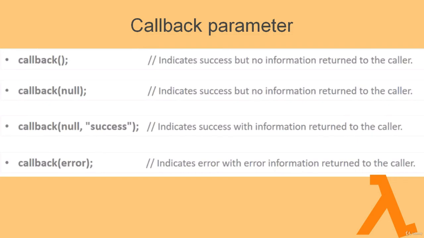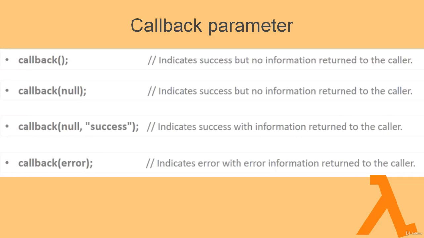When you place null in the callback method or function, it indicates the success, but no information is returned to the caller, as above. When you place null as first argument and success as second argument, or any value for the success, it indicates the success with information returned to the caller, the information that you pass as the second argument.